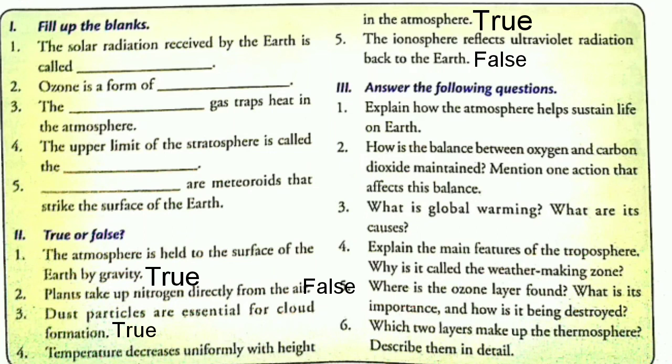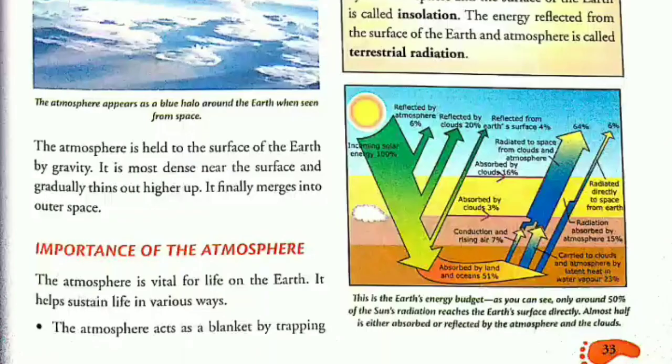Now answer the following question, and number 1 is explain how the atmosphere helps sustain life on earth. For this answer, come to page number 33 of your books. We will write this answer in points, and our answer will start from here. Under the heading importance of atmosphere, our answer will start from here. The atmosphere is vital for life on the earth. It helps sustain life in various ways.